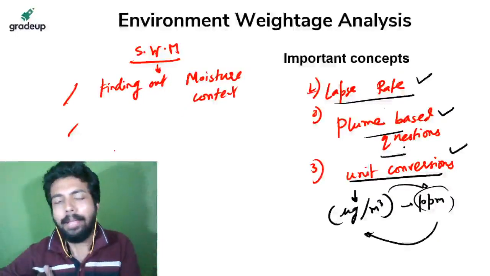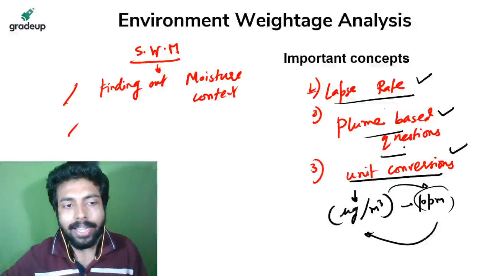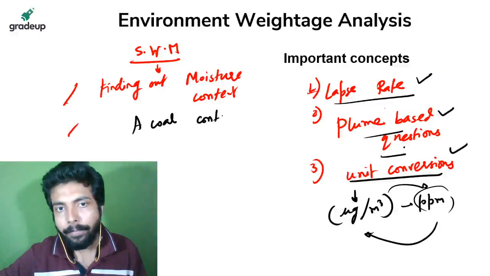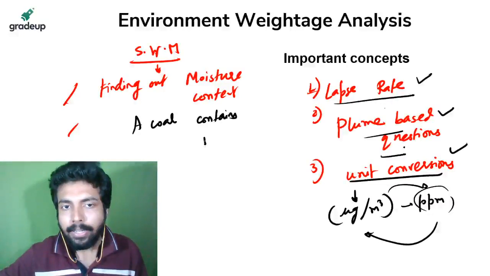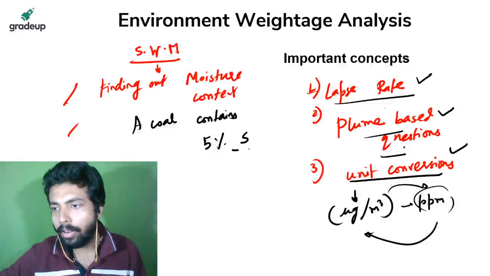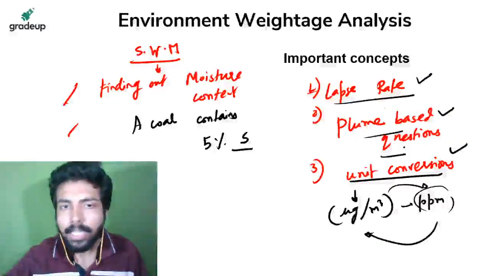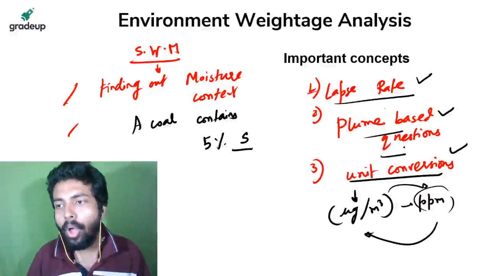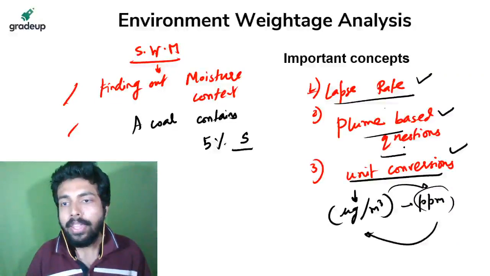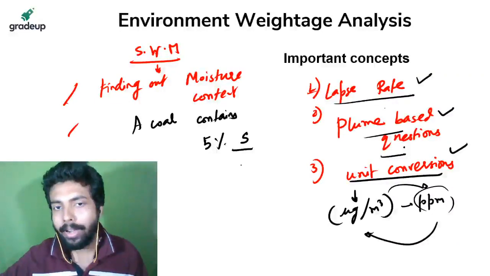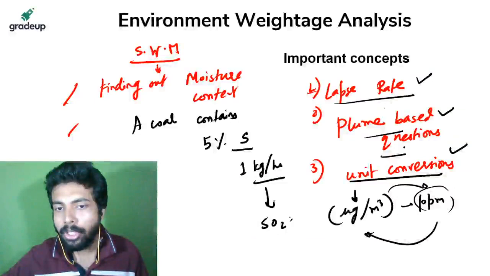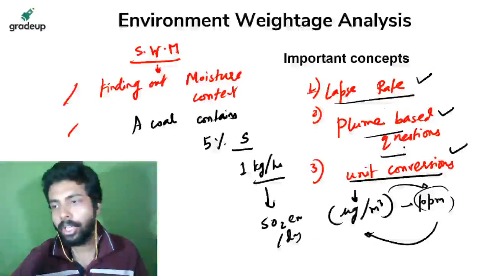For example, I am saying a coal contains, say, 5% sulfur. Just giving you an example. Now I am asking you that if I am burning coal at a rate of say 1 kg per hour, then what is the sulfur dioxide emission per day? मानो ऐसे क्वेश्चन दिया हुआ.